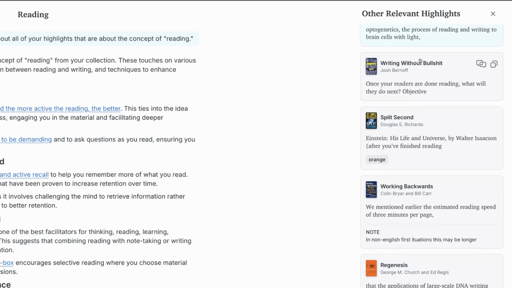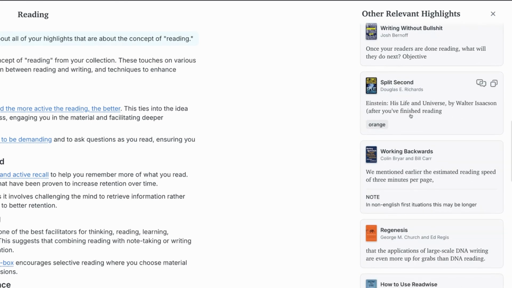Writing Without Bullshit. Once your readers are done reading, what will they do next? Split second. This is interesting, and this is one of the points I had to make back to the team that gave me early access to this tool. Thank you, Tristan. But it mixes what it finds from fiction and nonfiction. I like this. I love seeing the highlights I made of a fiction book, because fiction is from the mind of an author who are grounded in the life they live and the facts that they've experienced.